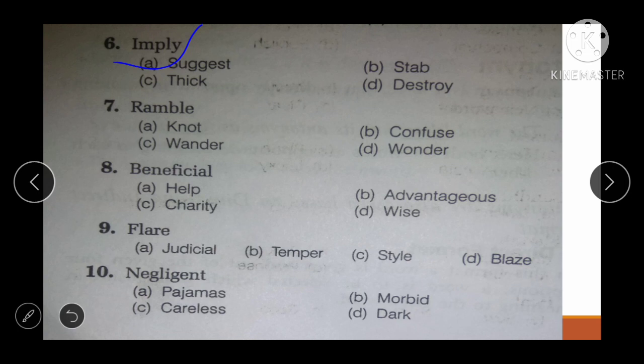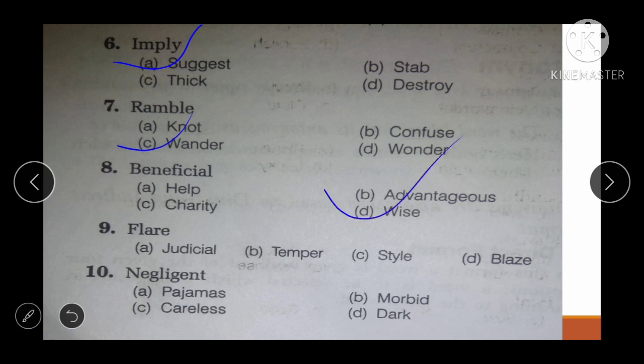Now the next word is ramble. Options are not, confuse, wander and wonder. So the correct answer will be wander, which means to walk aimlessly. Then the eighth one is beneficial. Options are help, advantageous, charity, wise. So the correct answer will be advantageous. It's very easy. Now let's see the next one.